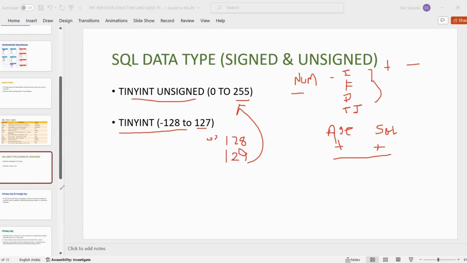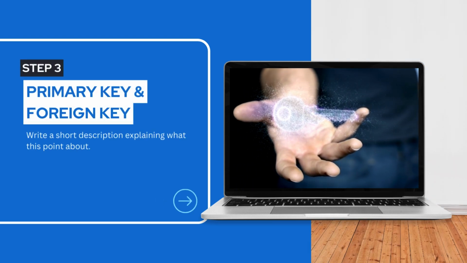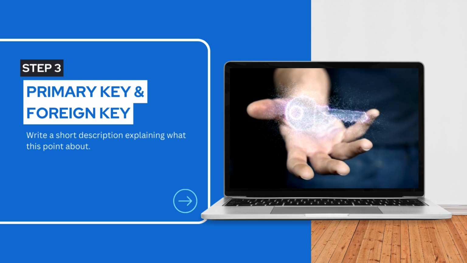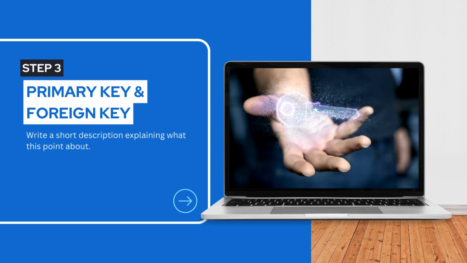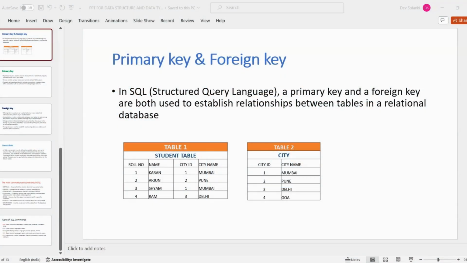Next we are going to learn about primary key and foreign key. The topic is primary key and foreign key. Let's understand what they are and their definitions. In SQL, structured query language, a primary key and a foreign key are both used to establish relationships between tables in a relational database.